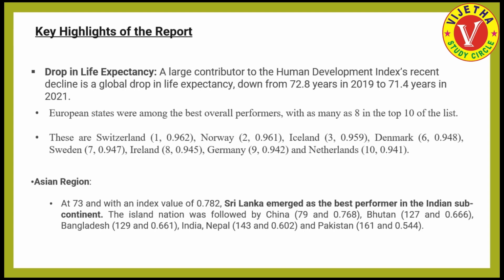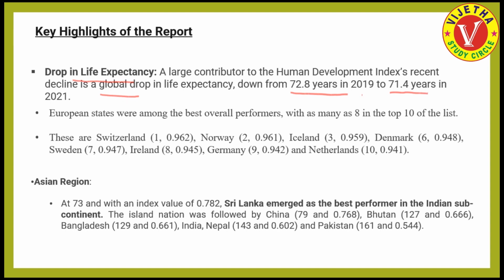And let's see the 2022 highlights of the report. There is a drop in life expectancy, also in the global scenario, as we have already discussed. All the indicators fell down. In life expectancy also there is a fall, from an average of 72.8 years in 2019 to 71.4 years in 2021.